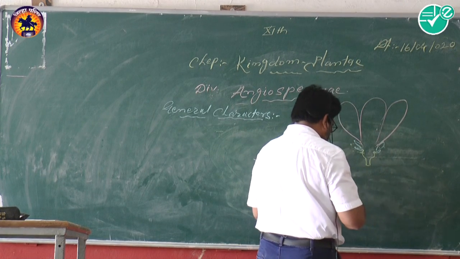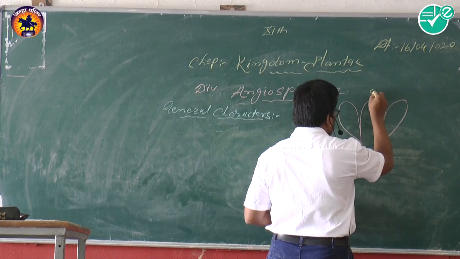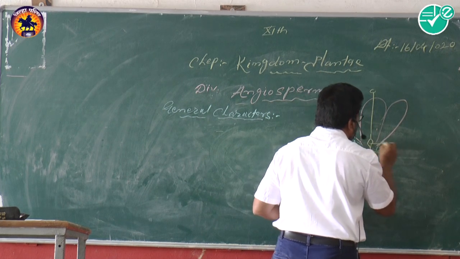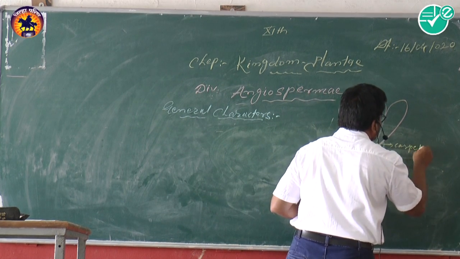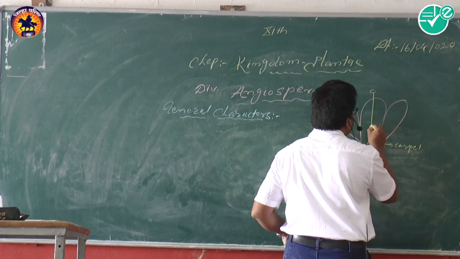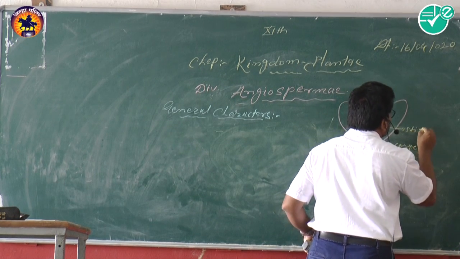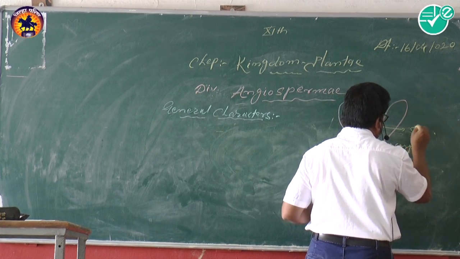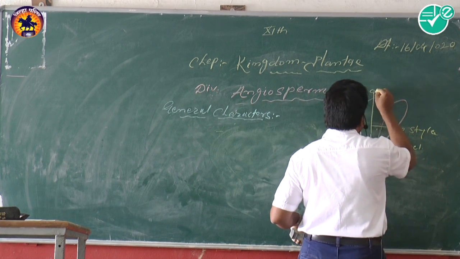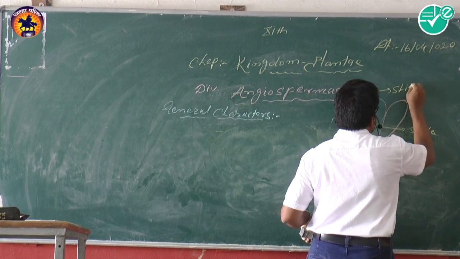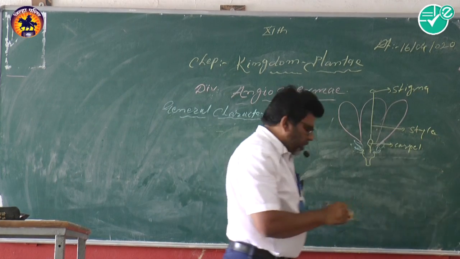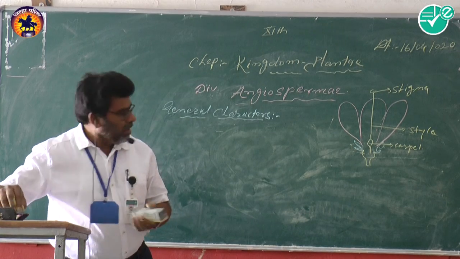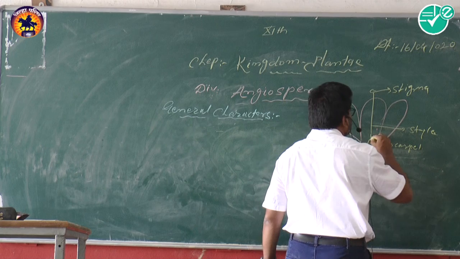Now see here, this is the androecium, this is the carpel. Here you see this is the carpel. Now this is the stigma, and sorry, style, and this is the stigma. That is the androecium. Next part of the flower, we can see here, that is the anther. It means in this way.